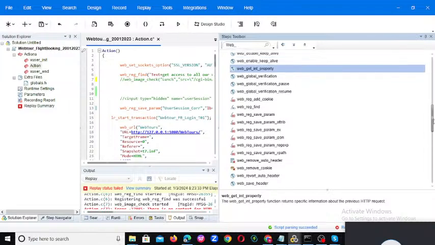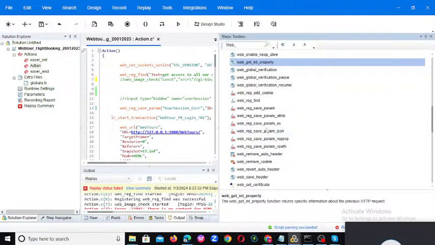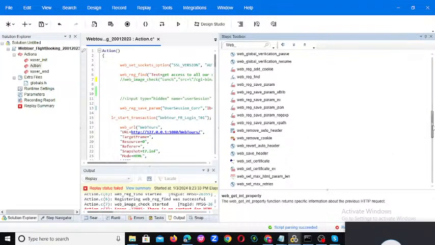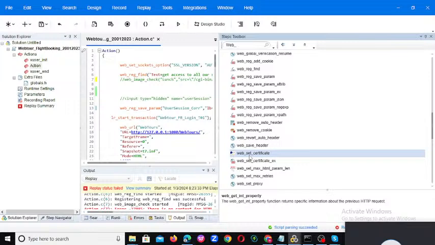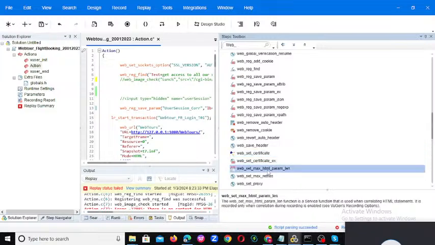You can observe we already know web reg save param, regexp and all this. Apart from this there is website certificate. Sometimes we need to provide a website certificate. Website user is also very important, and we also know the website max html param length function. A LoadRunner variable occupies 256 bytes by default. If it is more than 256 bytes, we need to write the website max html param length function at the top of the script and assign the number of bytes.